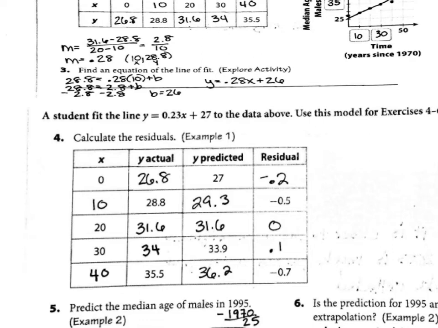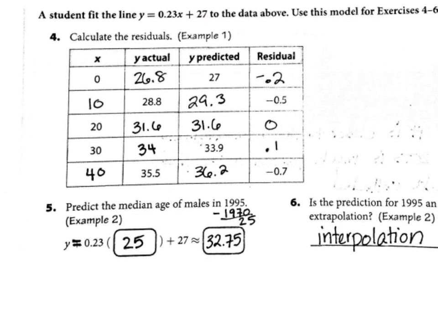They did that for x equals 10, x equals 20, x equals 30 was done for you, and x equals 40 to find your predicted. Then the residual column comes from subtracting the actual and the predicted. That table should be the same for all of you because they did tell you what line to use. So that should hopefully let you know if you did it right or wrong.